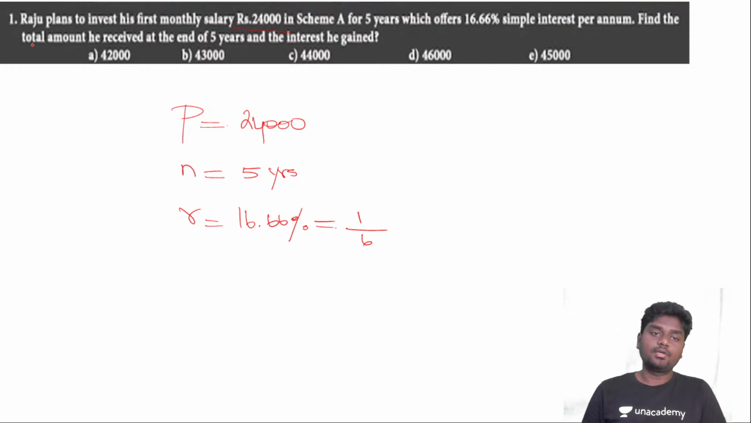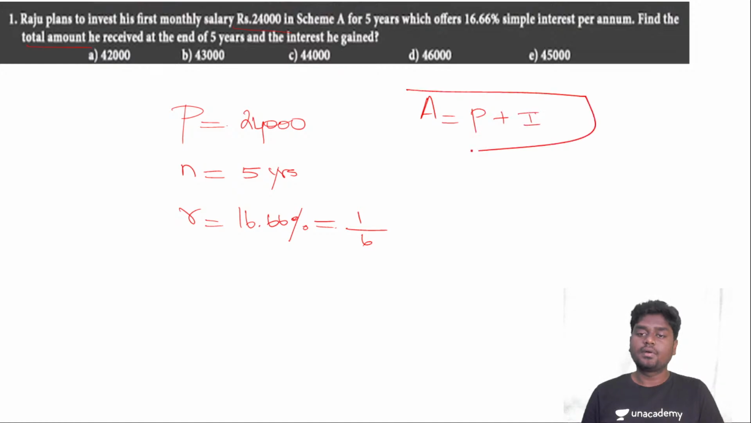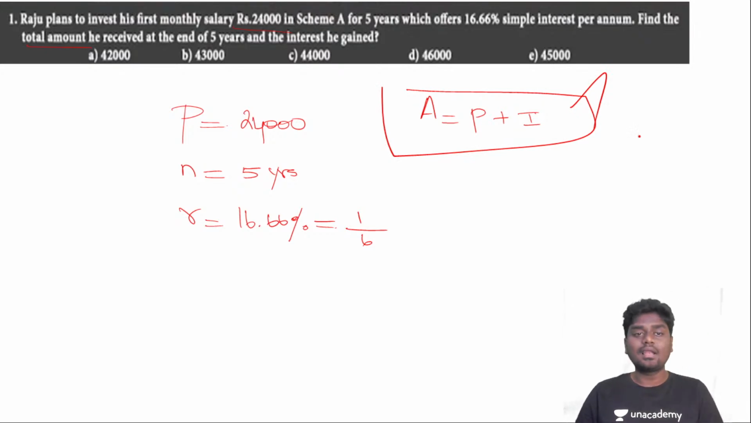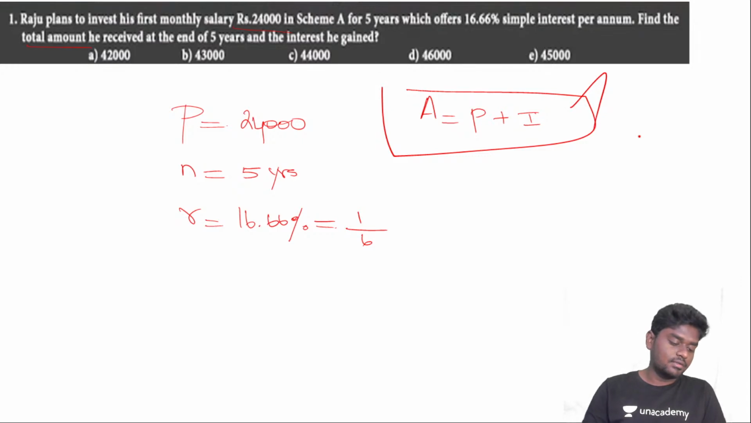You need to find the total amount A. I know the fact that amount is nothing but principal plus interest. Principal plus interest will give you the amount. So you need to find what is the total amount that he received at the end of 5 years and the interest he gained. Come on, guys, just let me know if you have got the answer already.